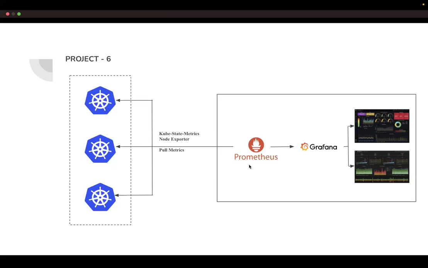Prometheus is a tool. We are going to integrate Prometheus and Grafana with the Kubernetes cluster, and we are going to collect the metrics. The dashboard will be like this. Prometheus will be collecting the metrics, and Grafana will be getting the metrics from Prometheus and visualizing them as a Grafana dashboard for Kubernetes. You can see that this is the dashboard, actually. Now, I think that's project number 6.